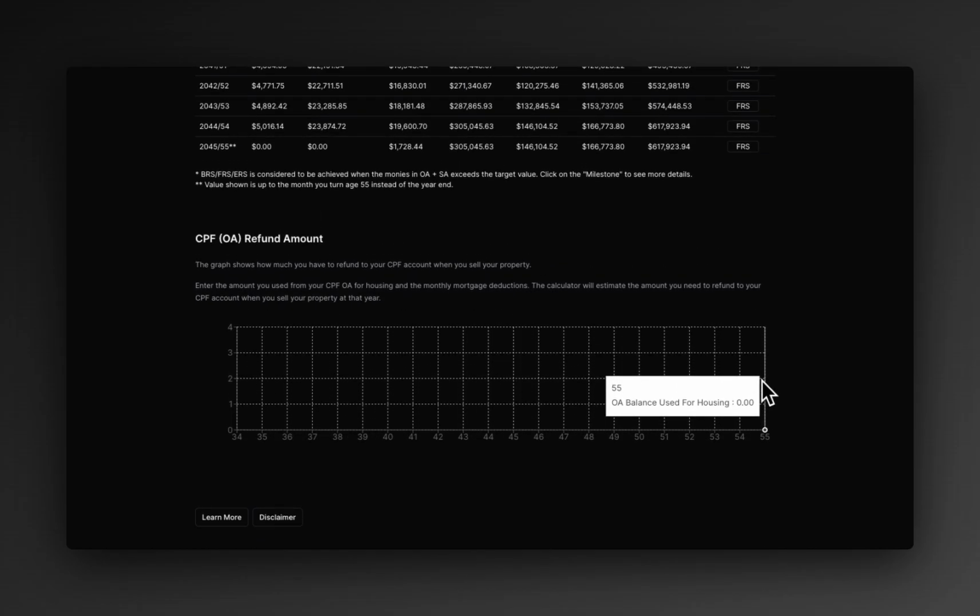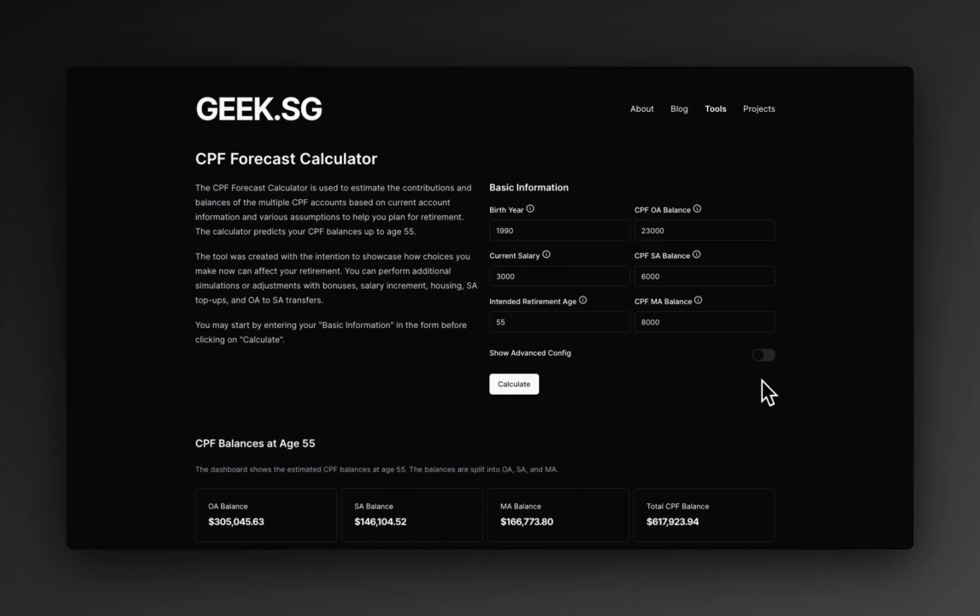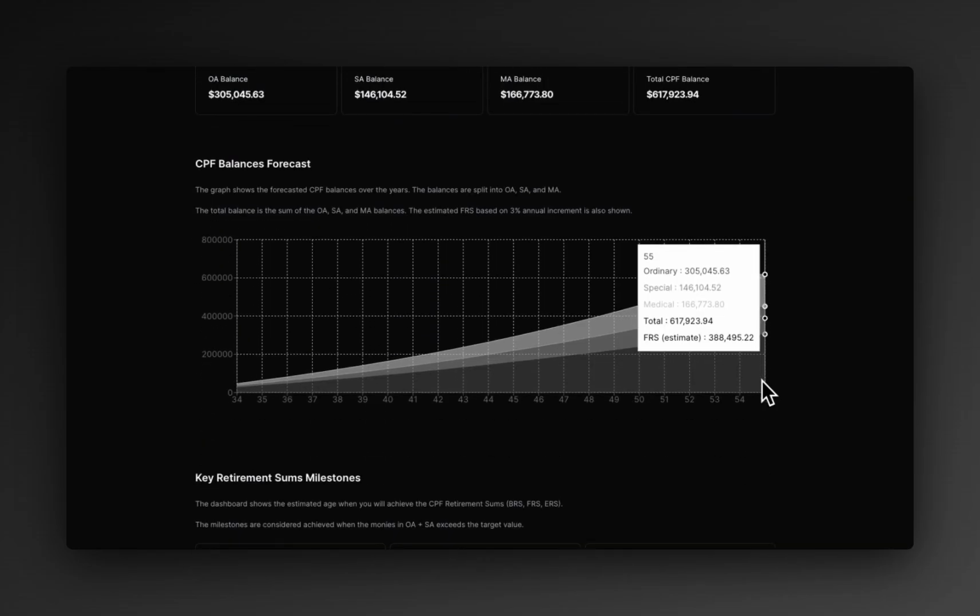So this is a good way for you to start benchmarking how your CPF projection is going to look like. In the next video, I'm going to show you a few other advanced options that you can use to answer some of these other questions.